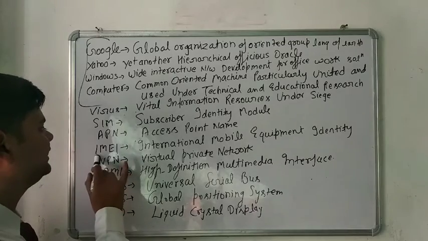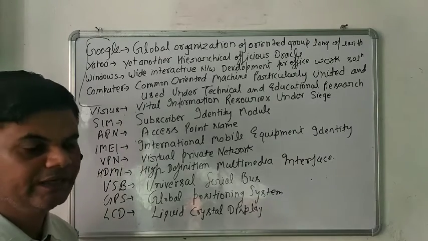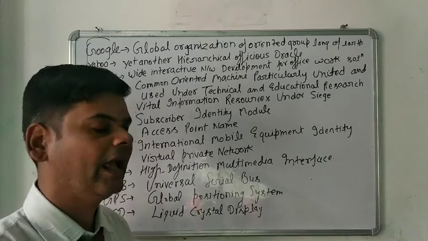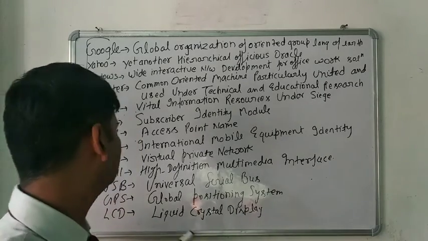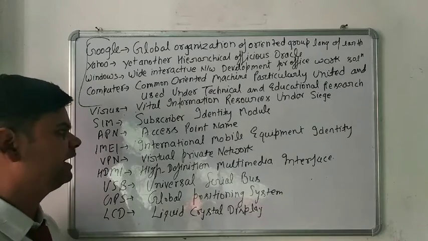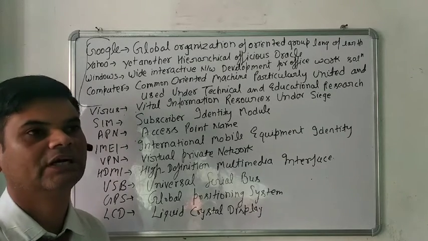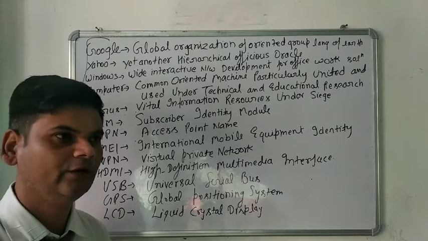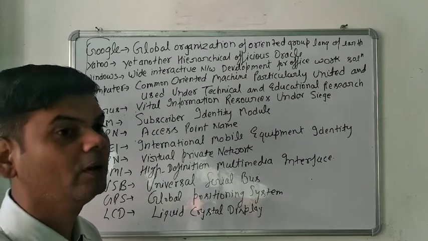The next thing is the IMEI number. It is a unique number that any authorized mobile phone has. With the help of this number, you can search for your mobile phone all over the world, find its location, and get information regarding your mobile phone.